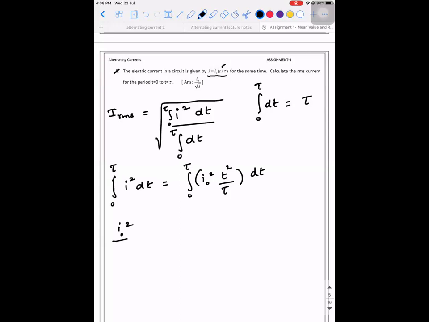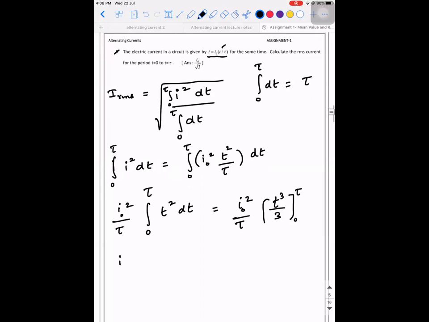I naught square by tau will come out of the integral. Integral of 0 to tau t square dt. That will be t cube by 3, which is tau cube by 3. Can I directly write it? Okay, I'll write an extra step: t cube by 3 from 0 to tau. So I naught square by tau into tau cube divided by 3 minus 0.